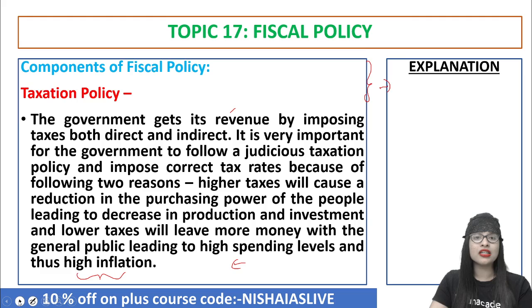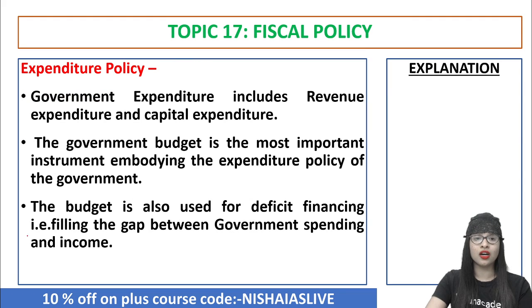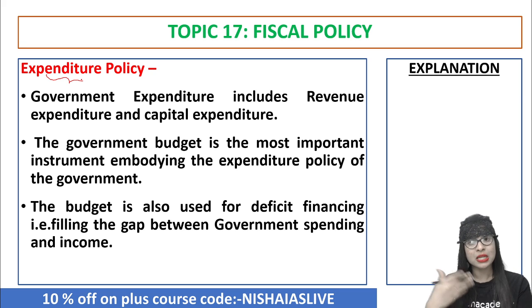The next important component of your fiscal policy, like the taxation policy, is the expenditure policy, the spending policy of the government. Now this consists of revenue expenditure and capital expenditure. That is, out of the revenue you get, what expenditure you are doing, and the same applies to capital as well. So basically we know that the budget of the government is a very important instrument embedding the expenditure policy of the government, right? How they are going to spend on various activities. The activities could be welfare activities, infrastructure activities, subsidies, anything.